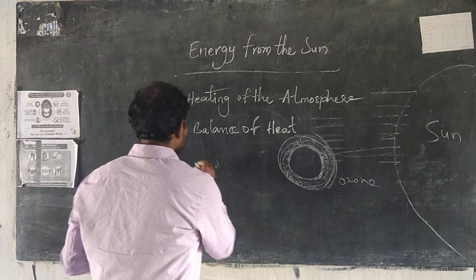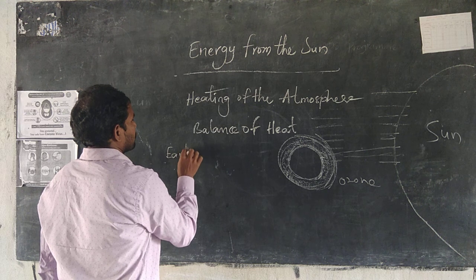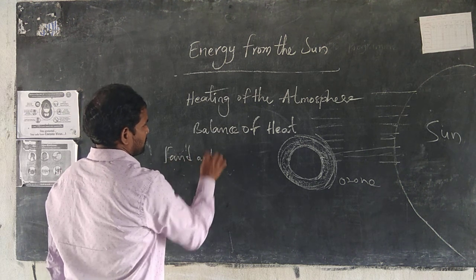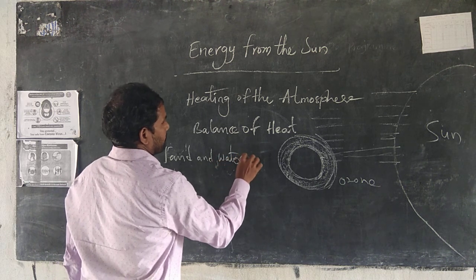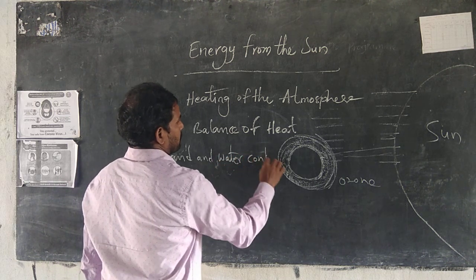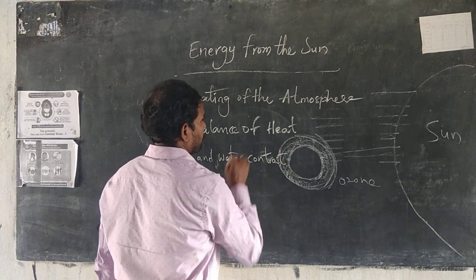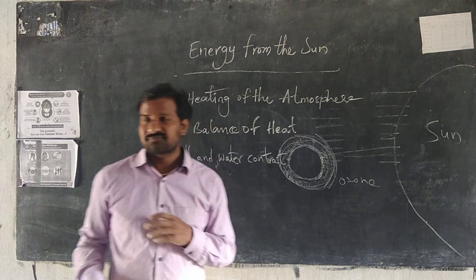Then another thing is land and water contrast.